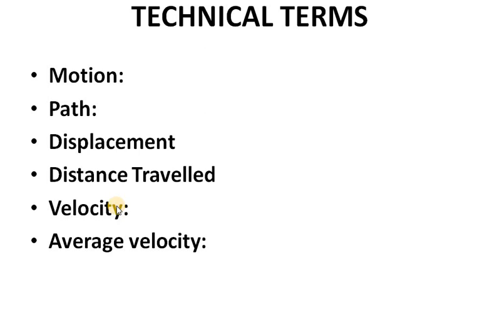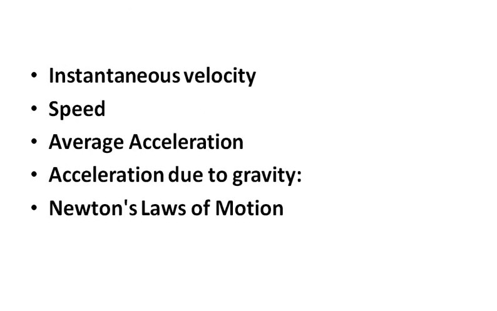Next is velocity. Velocity is the rate of change of displacement with respect to time. Average velocity: if there are different velocities v1, v2, v3, the average is their sum divided by n, the number of velocities. Instantaneous velocity is the velocity of the particle at a particular instant of time. And speed, you already know what is meant by that.